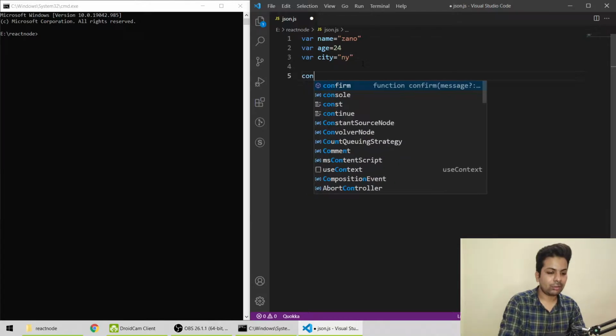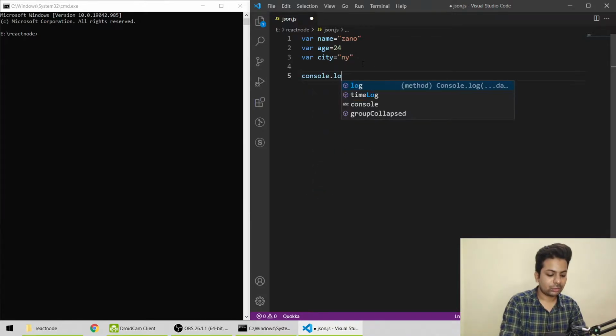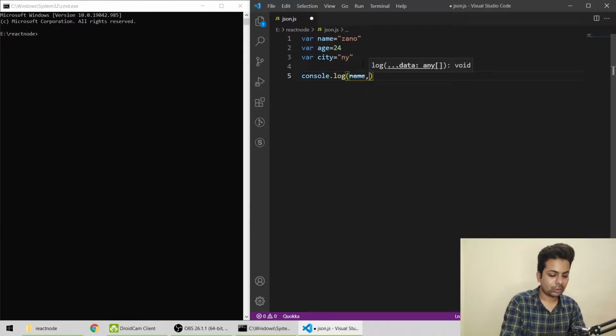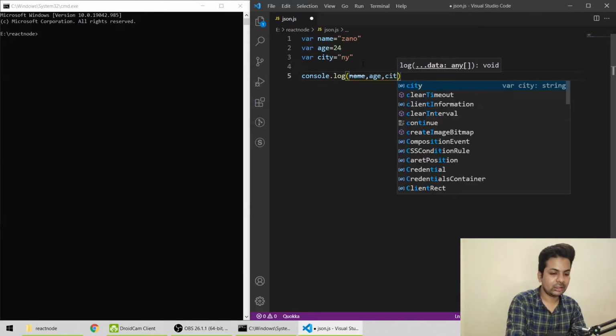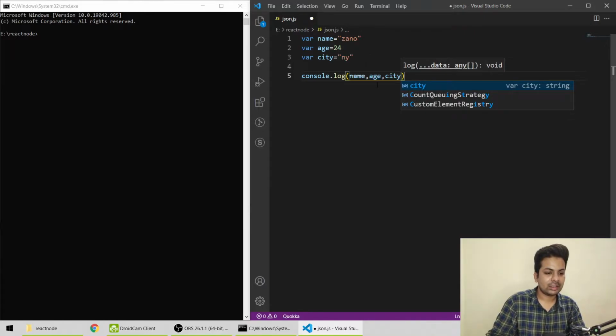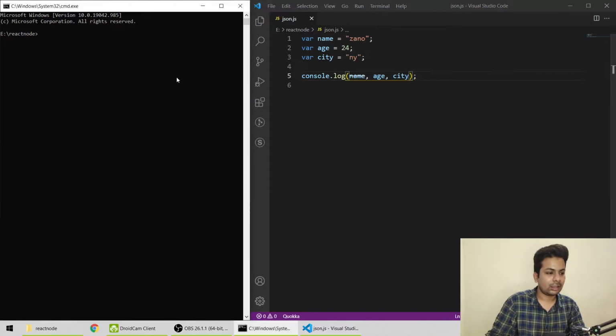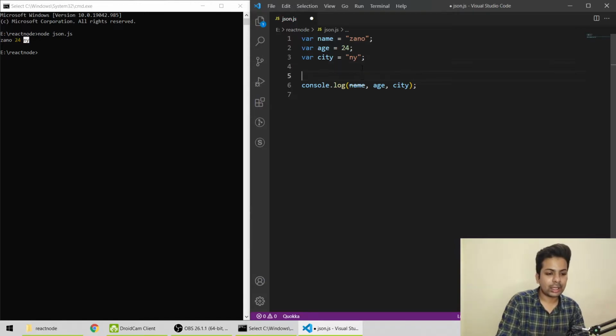Now you want to print it. Normally, what you'll do is console dot log, and you'll do name comma age comma city. Okay, let's just save it, and if I run it here, node json dot js, see I have got name, then age, and then city. But you'll be like, okay, so why do I need JSON? Suppose this is the one person's details.